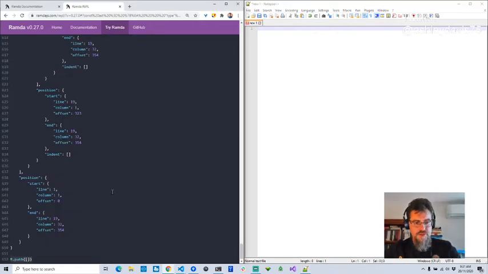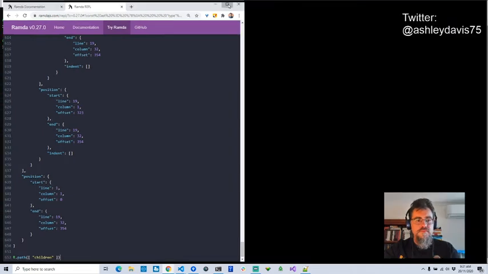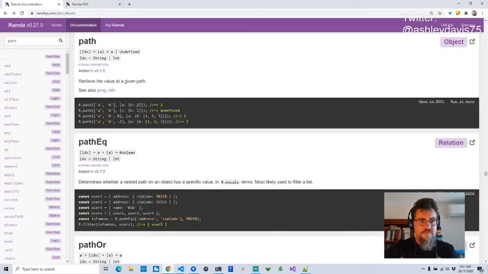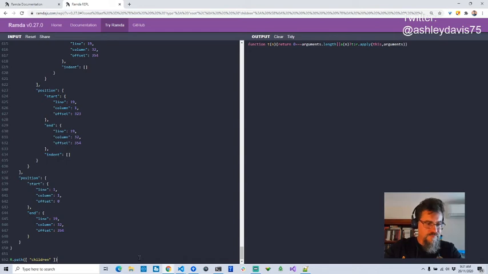Actually, I can try this incrementally as well. Is that going to do what I want? Do I have to call that as a function? Something I'm not understanding here about how this works. Oh, I've actually got to pass in the AST. Okay, cool. So that's pulling out the children.